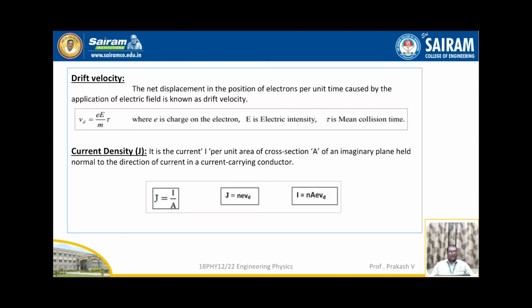And current density J is nothing but the current I per unit area of cross section A of an imaginary plane held normal to the direction of current in a current carrying conductor. So current density J is equal to I by A, or further J is equal to N e into Vd, and further I is equal to N A into e into Vd. So these were all the expressions for current density J.